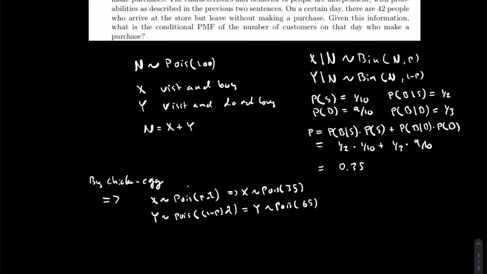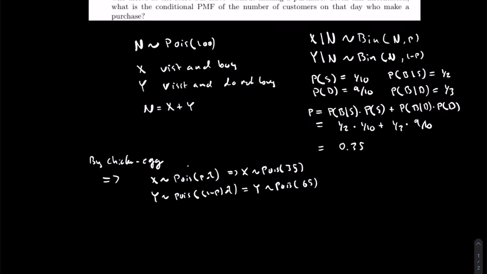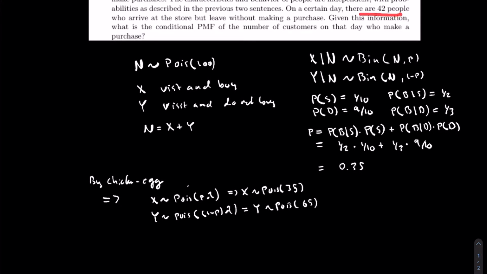And so now on this certain day there are 42 people, so conditional on this information, we are asked what is the probability of X, that people buy, given that we know that Y is 42.